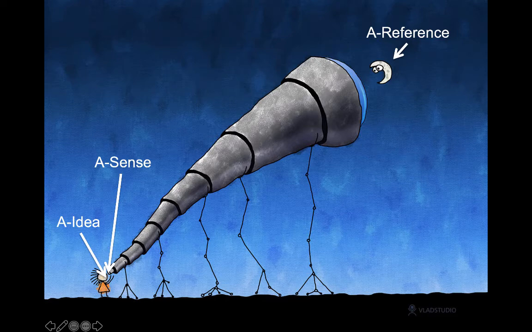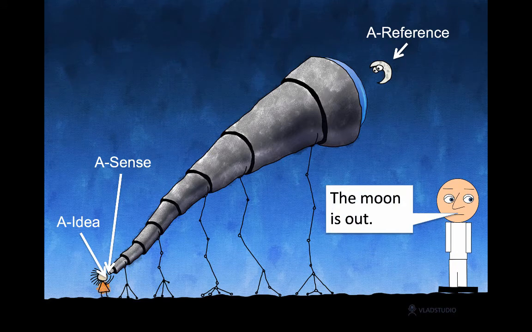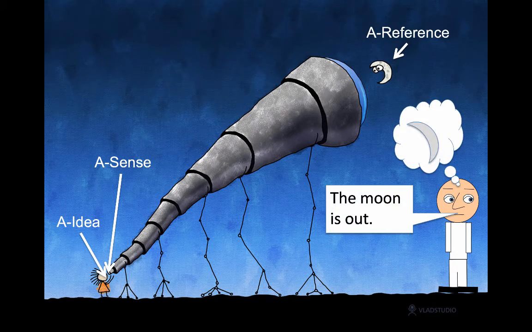Notice that whereas the idea, the qualitative content of your experience, is kind of a private thing that may differ from someone else's, we can't point to anything public and say that's what's shared. The image on the end of the telescope is not a private thing, it's public. It's something that in principle we can point at and say that's what's shared. So let's bring someone out here and have her say the moon is out, and she has an image of the moon in her head when she says this, which may or may not match the image other people have when they hear her say the moon is out.